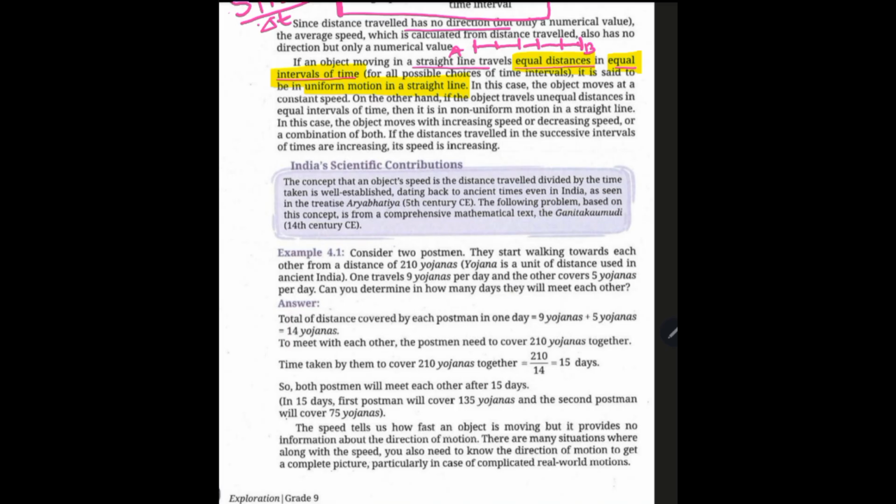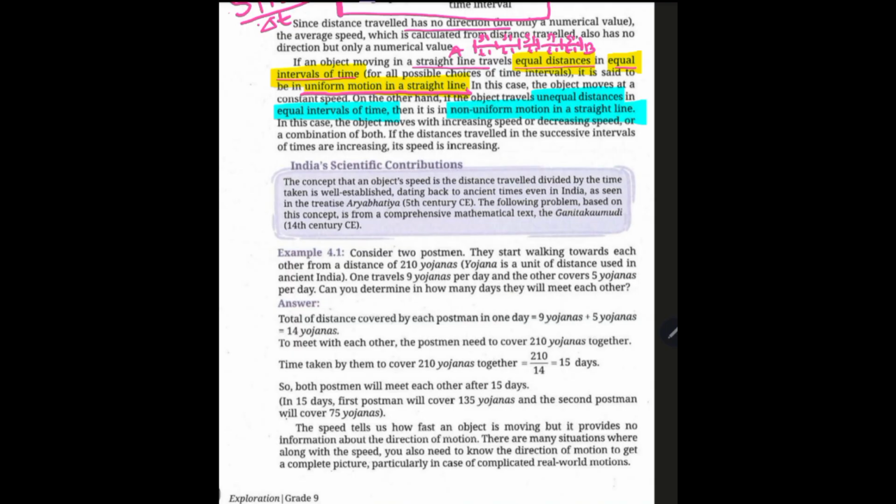For such a case, if this is S1 and this is T1, the next one is also S1 and T1, and it goes on. So we can see that equal distances are covered in equal intervals of time, right? Such a motion is known as uniform motion and the body is moving in a straight line. Now, if the object travels unequal distances in equal intervals of time, then it is non-uniform motion moving in a straight line.